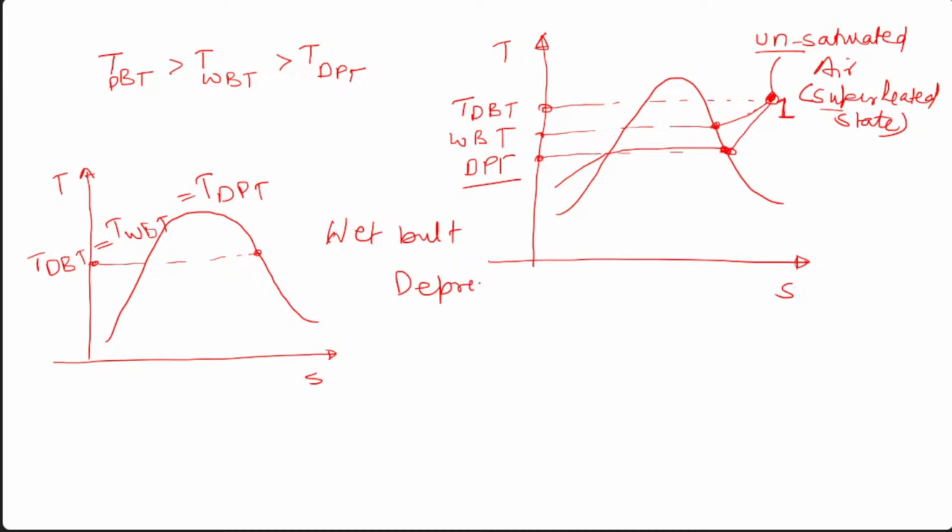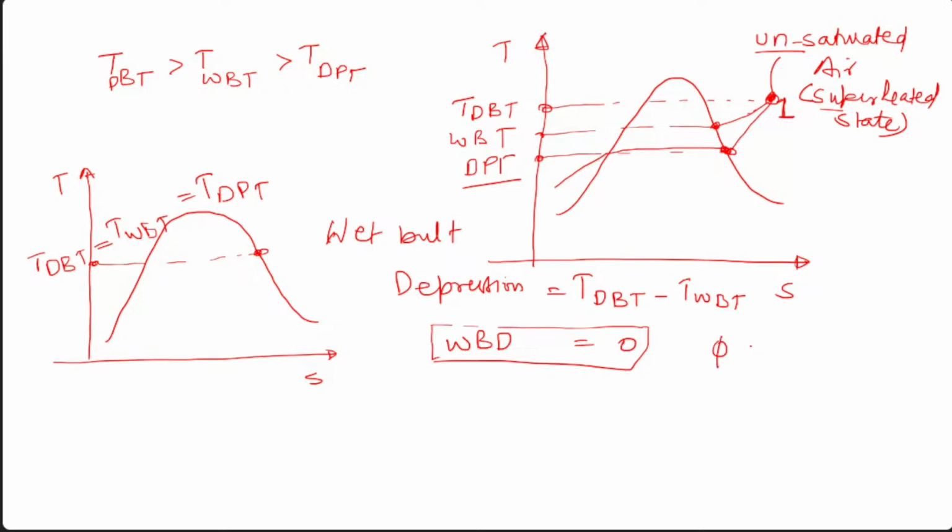So what will happen in this case? Wet bulb depression is T_DBT minus T_WBT. So what will happen at the saturation state? This will be zero. This WBD, wet bulb depression, would be equal to zero. And what about this relative humidity phi? What is phi? Phi would be 100% or 1. This is unity. Phi is 1 or 100%, whatever you want to say. Is it clear to everyone?